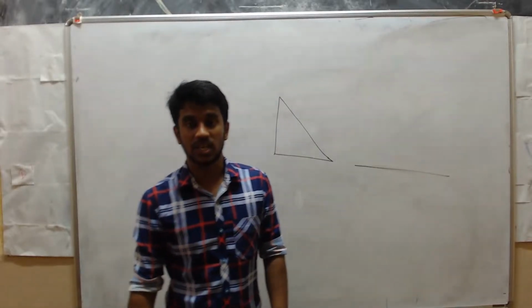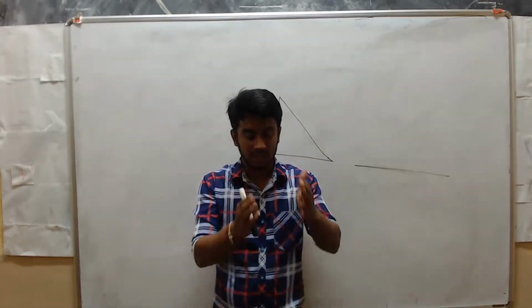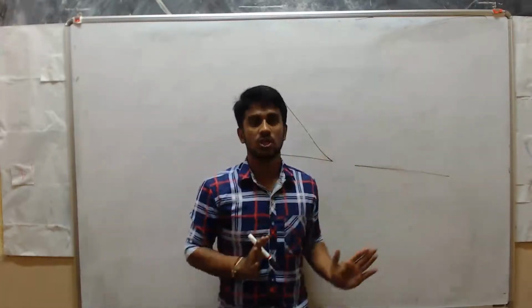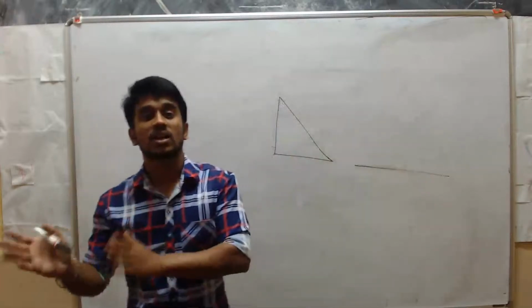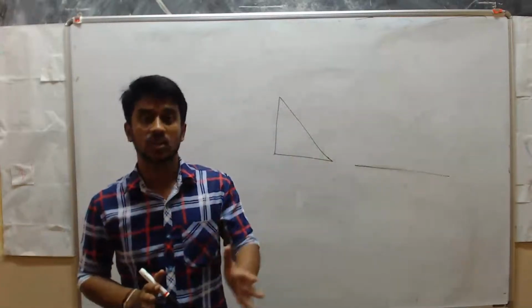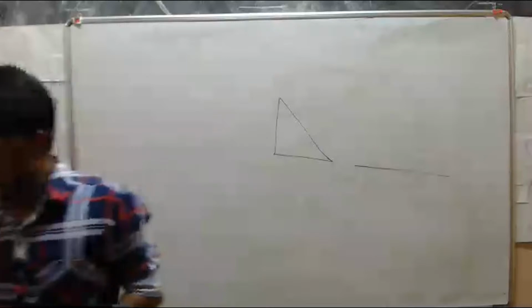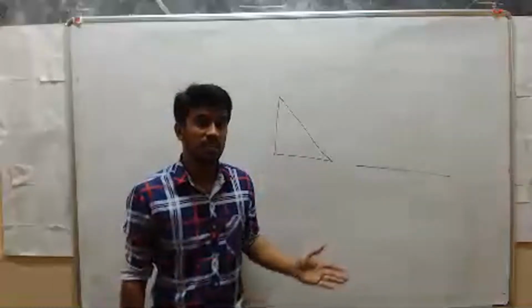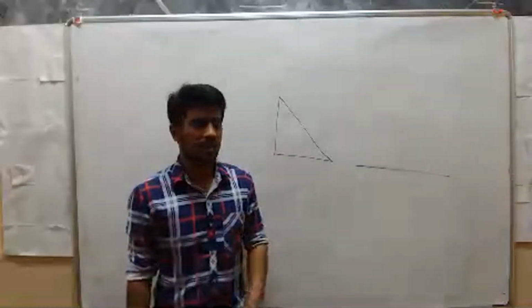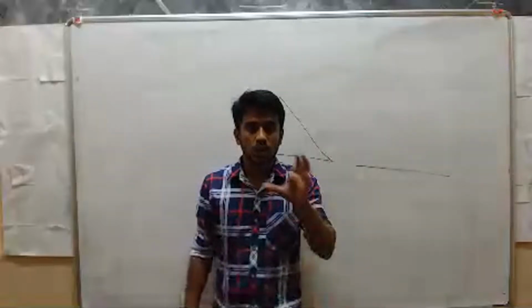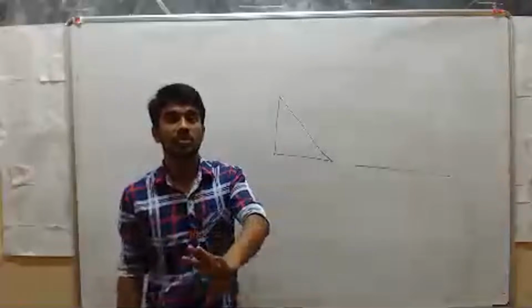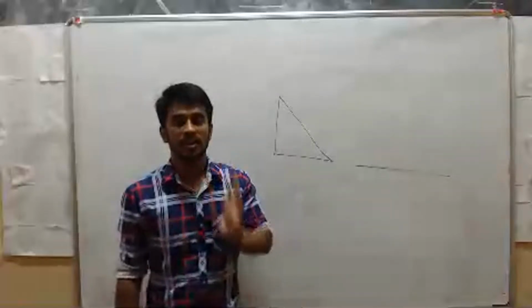So clear, right? What is inertia? Inertia means if one object is at rest, it remains at rest only, or if it is in motion, it remains in motion only in the absence of external forces. So this is the natural property of all the objects. We can define what is inertia. Already you have studied in standard, right? The tendency of an object, the tendency means like a natural property. The tendency of an object to remain at rest or to remain in uniform motion in the absence of external forces is known as inertia.